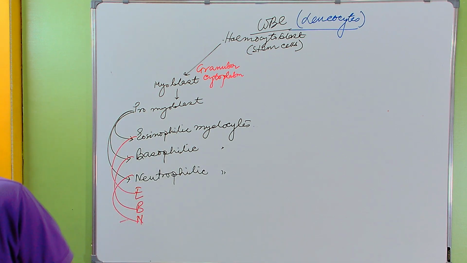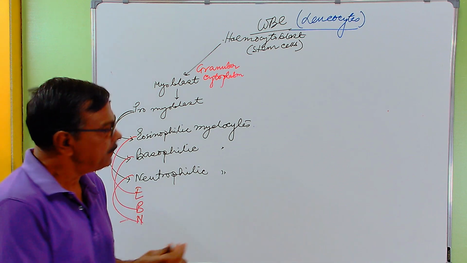Then there come the myeloid tissue and lymphoid tissue.